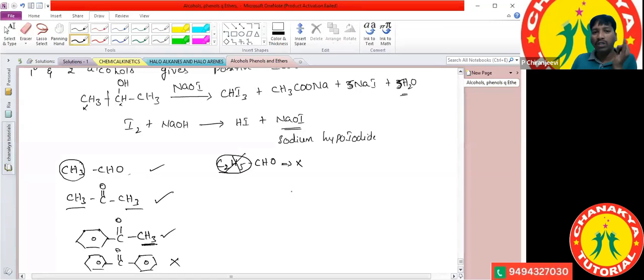Okay, alcohols and aldehydes and ketones also give us a positive iodoform test. Which ones give it? Those which contain the methyl group, where the alpha carbon is the methyl group. For that only we can consider. Okay.